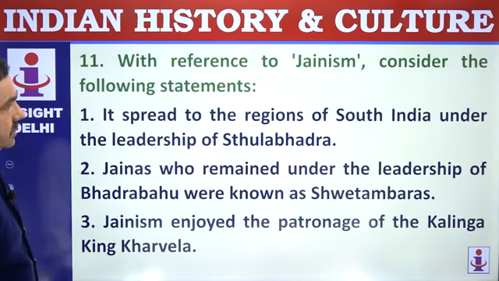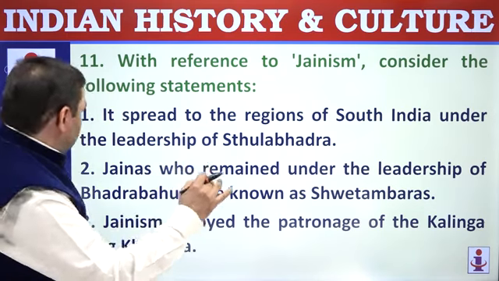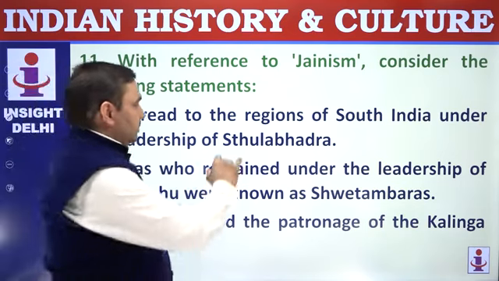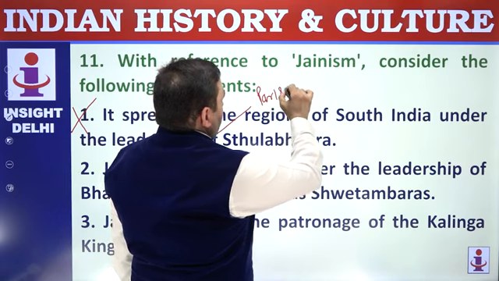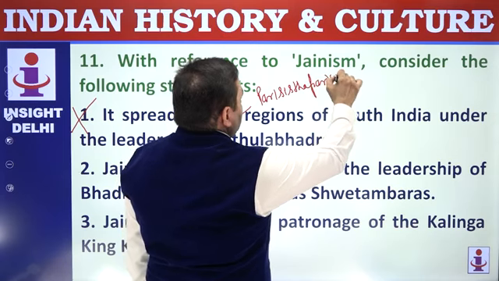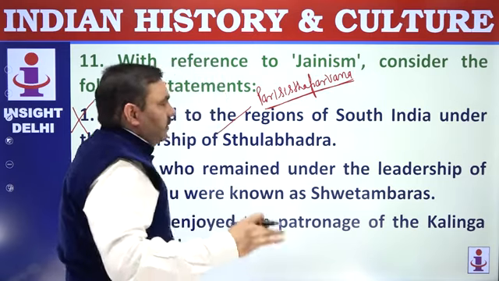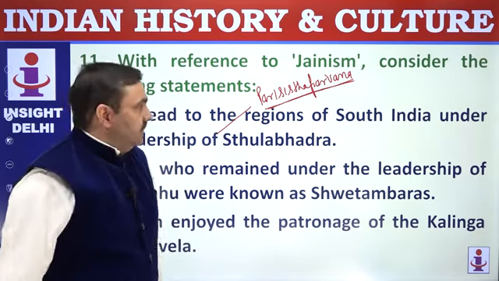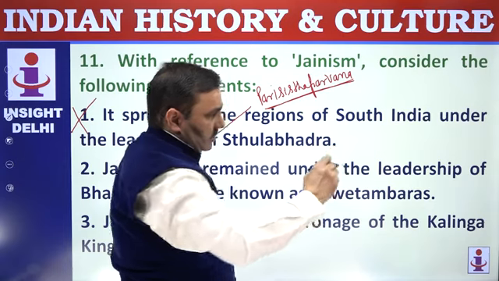With reference to Jainism, consider the following statements. It spread to regions of South India under the leadership of Bhadrabahu. This is a story in Parishishtaparvan, a book written by the Jaina monk Hemchandra. Hemchandra lived in the 12th century in the court of Kumarapala Chalukya, or Kumarapala Solanki, of Gujarat. So in his book Parishishtaparvan, he wrote about the spread of Jainism into the south.